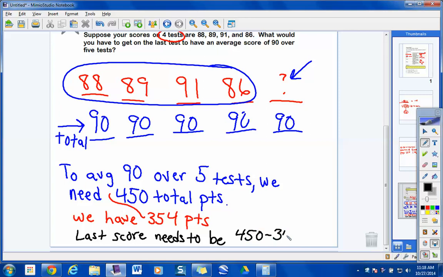Is that what you said, subtract? What do we get for a value there? What score do I need to average 90 over 5 tests then? 96. Okay? Guys okay with that?